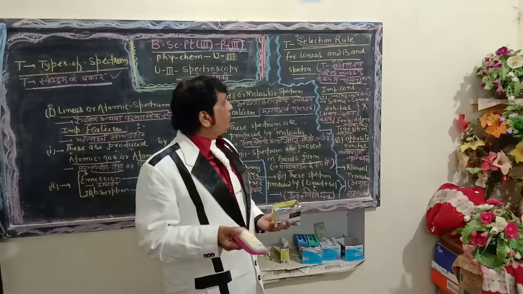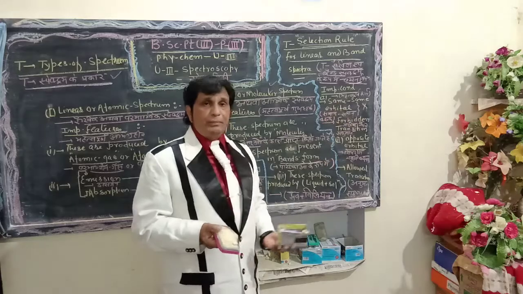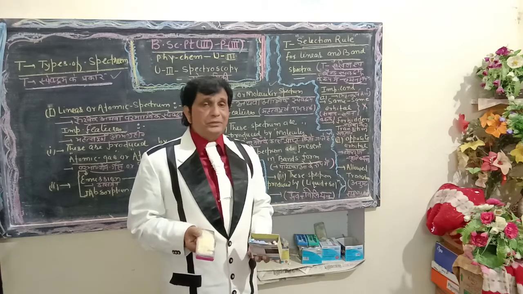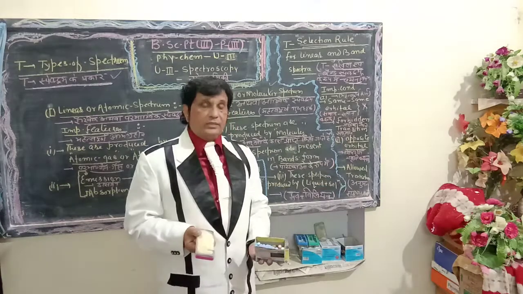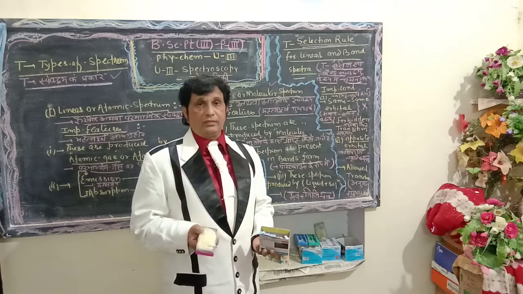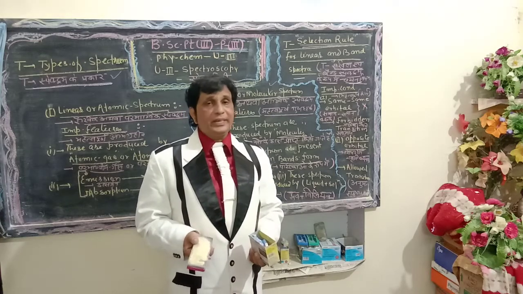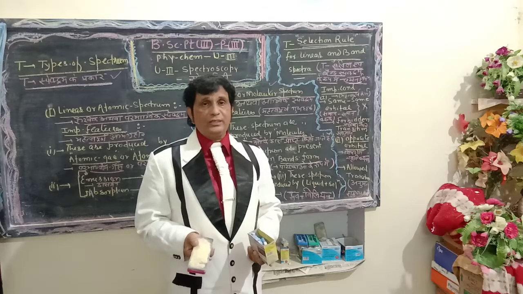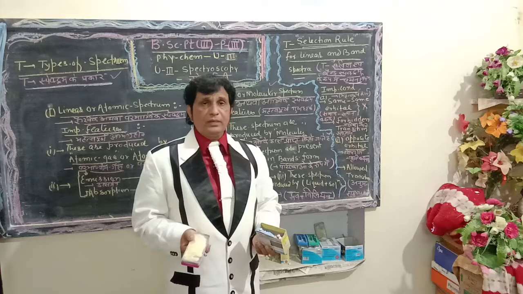First one, the important conditions. If the same orbitals are used to fill up the electrons, such conditions will be known as forbidden conditions. Dear students of BSc Part 3, listen to me once again about the selection rule for linear and band spectrum.